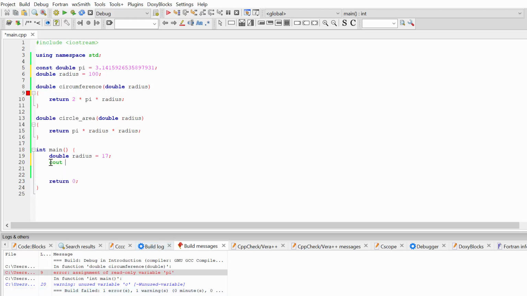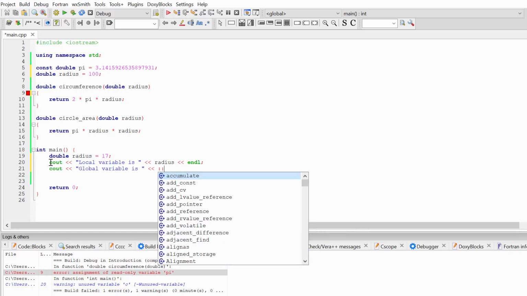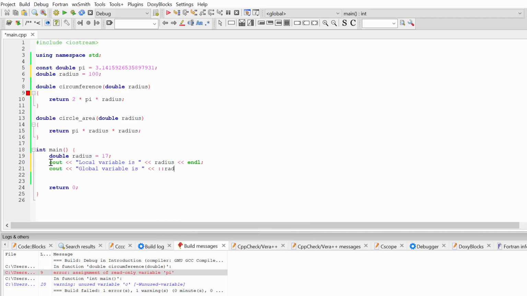So if now I want to access my local variable, the local variable I declared inside of this block of the code, I need to write as is, "local variable is", and the name of our local variable radius and endl. But if now I want to access global variable, our global variable radius equal to 100, I need to use this unary scope resolution operator, which is double colon, and once again write the name of the global variable and endl.